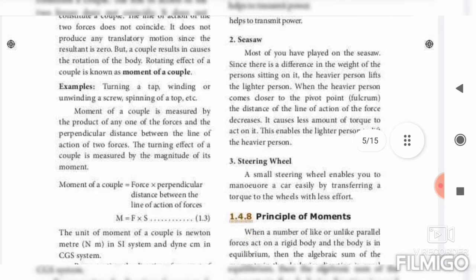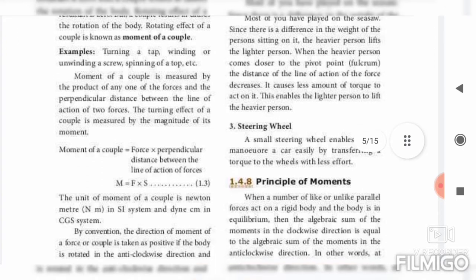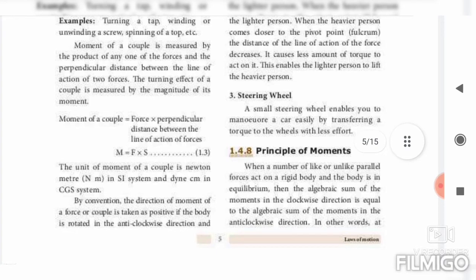What is the unit of moment of couple? Newton meter is the unit of moment of couple. In the SI system it is only Newton meter. In the CGS system, Newton changes to dyne and meter changes to centimeter. Mostly the SI system will come.